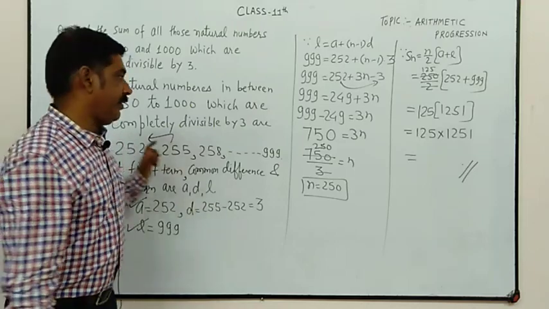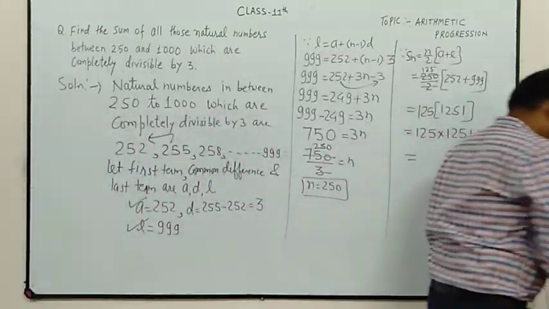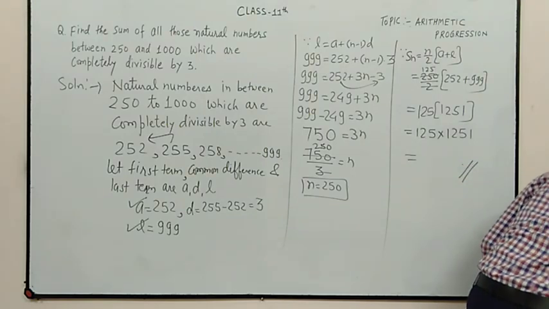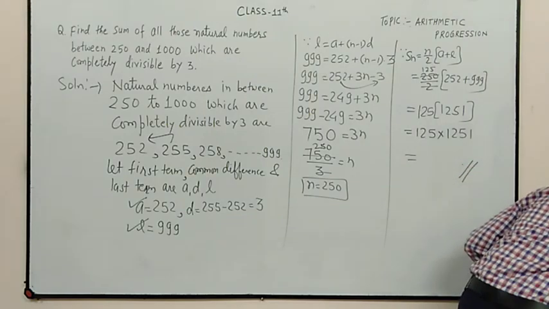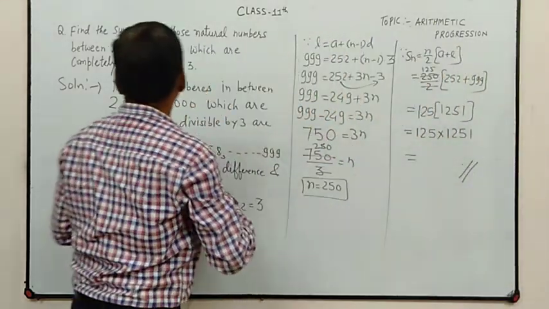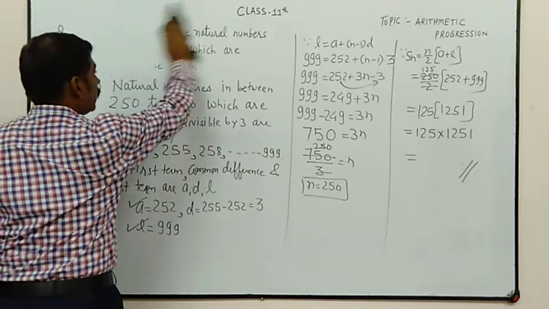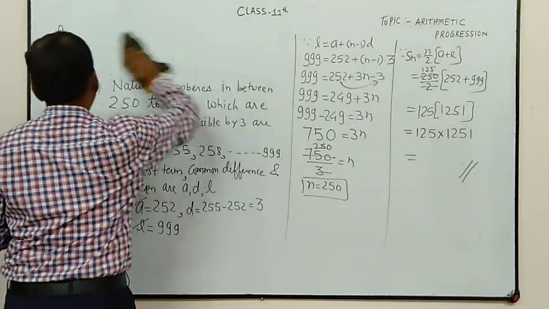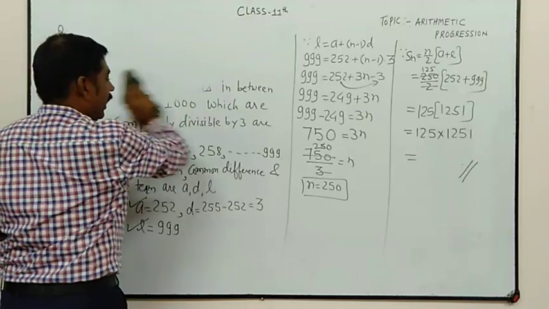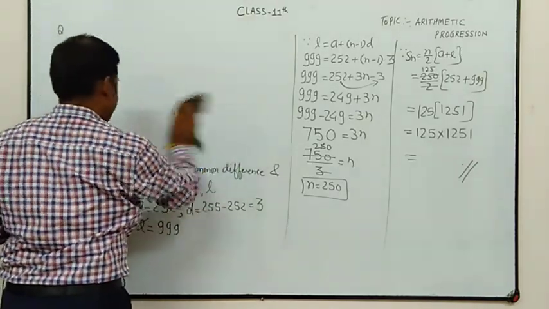Clear? Okay. Now see the next question. Whenever we are given a theoretical question, first of all we have to make the series.